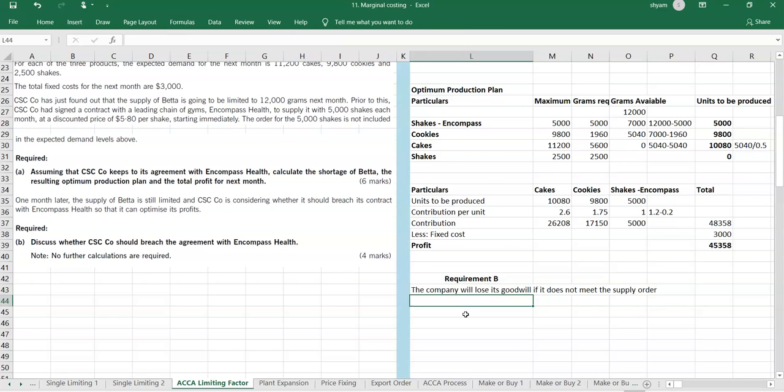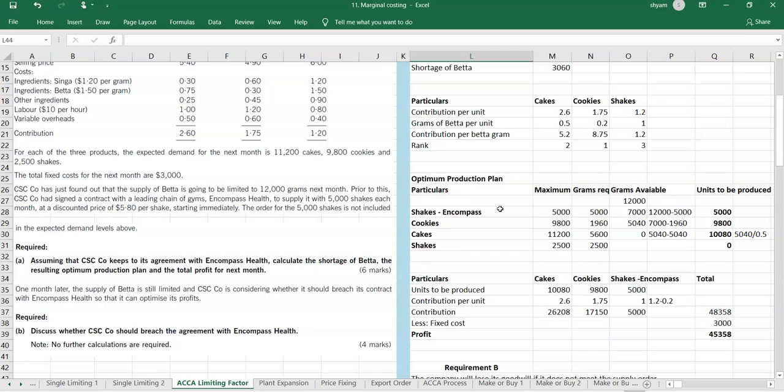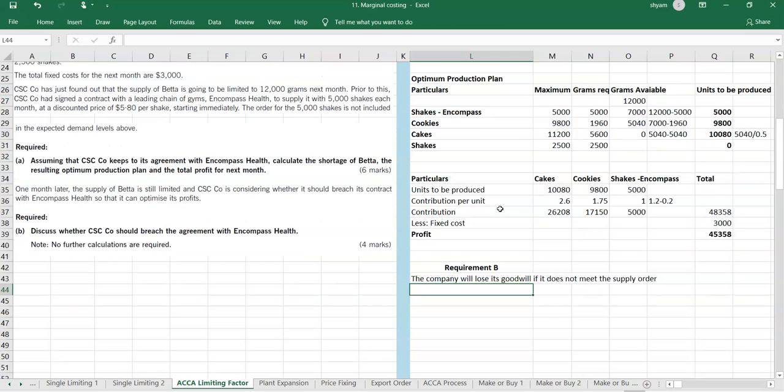So that's the first point. The company will lose its goodwill, which is not such a good thing. And we don't need to calculate anything. But see, the only difference is the $0.2. The $0.2 is the only difference here.